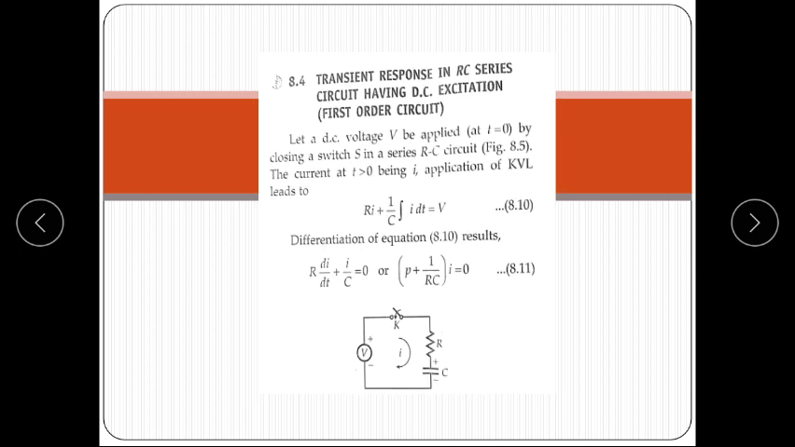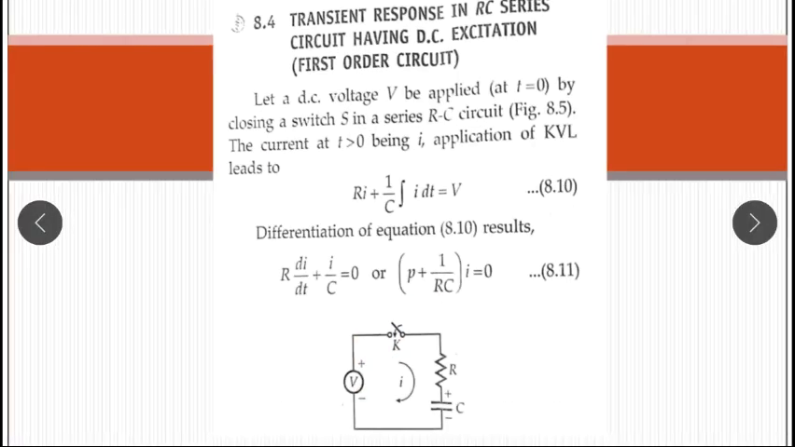Now the KVL equation is V is equal to Ri plus 1 upon C integration of i dt. Differentiating the equation, we obtain R di/dt plus i/C is equal to 0.